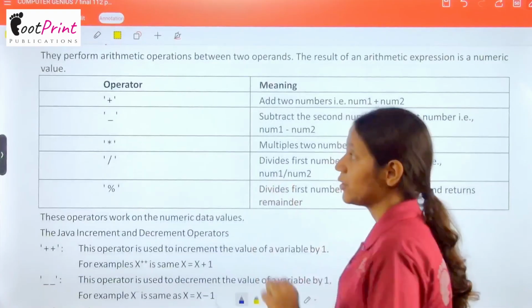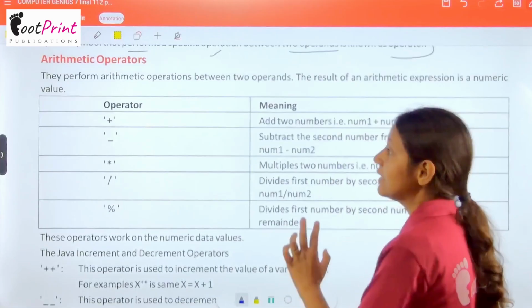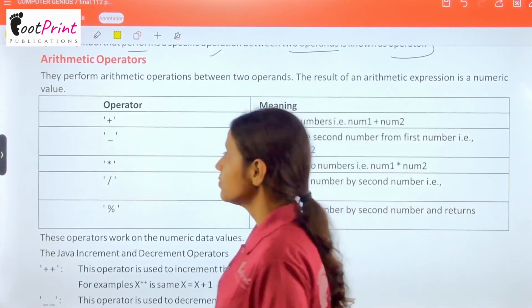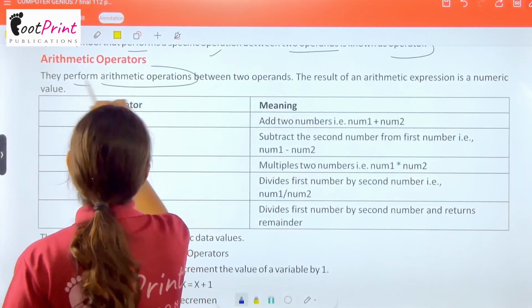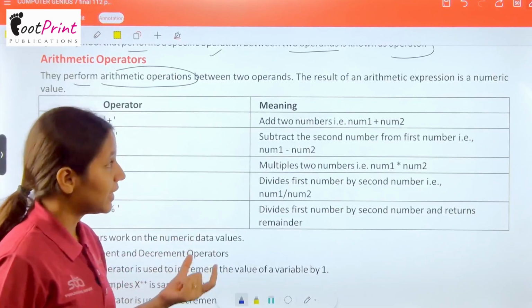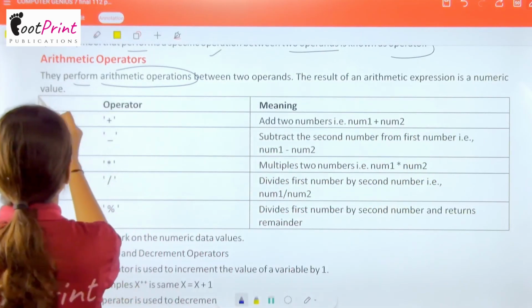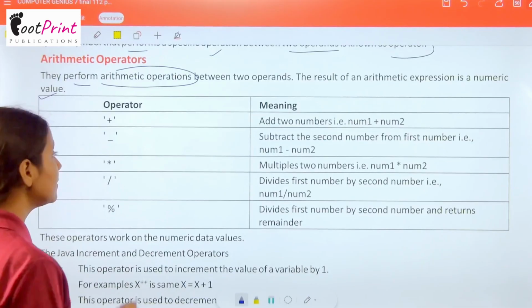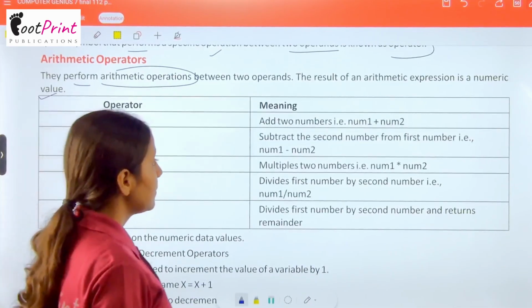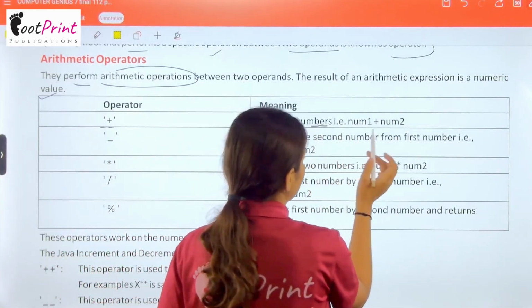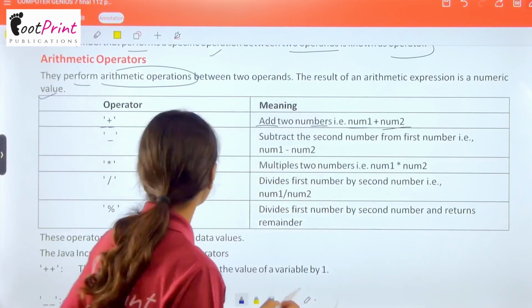Now we have so many kinds of operators. Here first we have arithmetic operators. They perform arithmetic operations between two operands. The result of an arithmetic expression is a numeric value. So here we have operators. This plus sign means add two numbers, that is number 1 plus number 2.